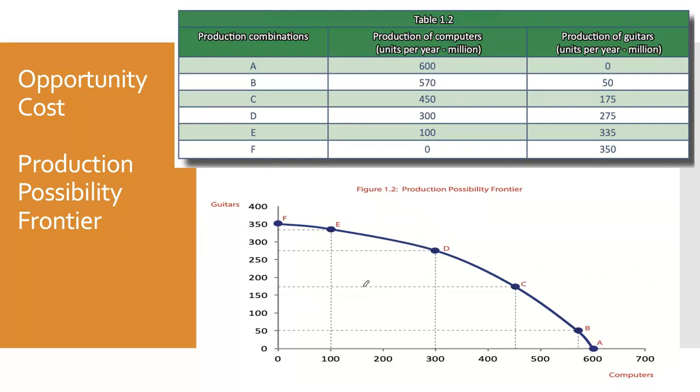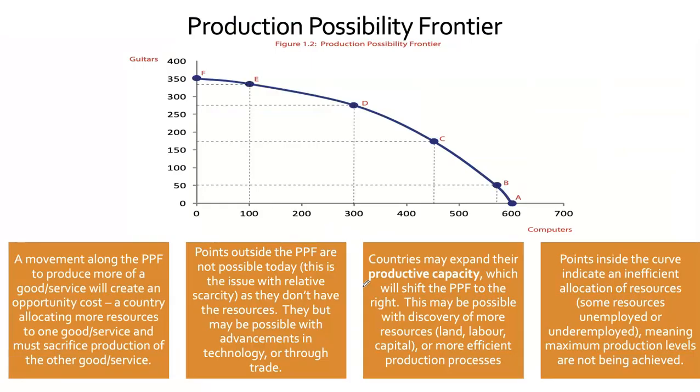And this is illustrated again here with the combinations. Now the question then is, what is the best choice this business can make? We can start to analyze a production possibility frontier. How can we start to analyze it?